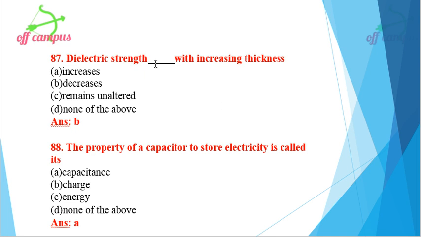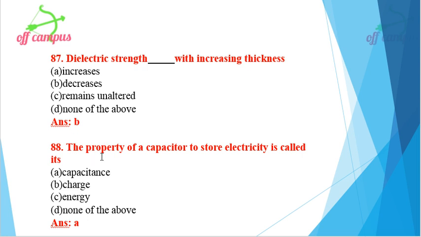Then dielectric strength dash with increasing thickness. It is related to the previous problem. What is dielectric strength? Volt per meter. So meter is the thickness of the plate. Dielectric strength is inversely proportional to the thickness of the plate. So when we increase the thickness, dielectric strength will decrease. Obviously it decreases. Option B, decreases is the right option.